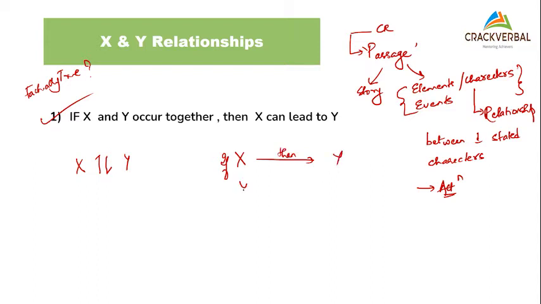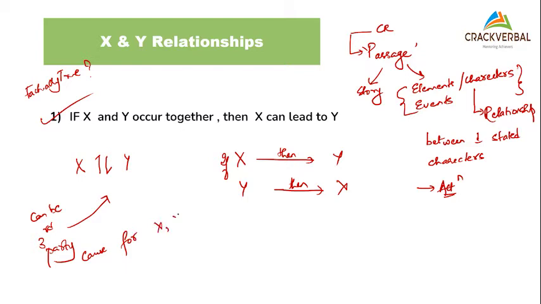I cannot say if Y, then X, right? Because there can be another parameter that might be impacting the presence of X and Y. There can be a third party. Everyone agrees, right? There can be a third party cause for X and Y, or it can be for either X or Y, or both of them.